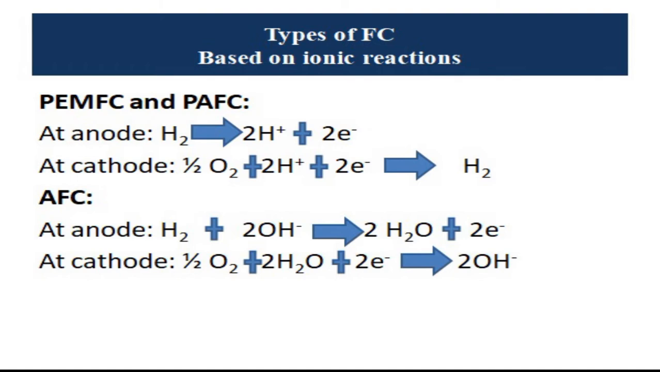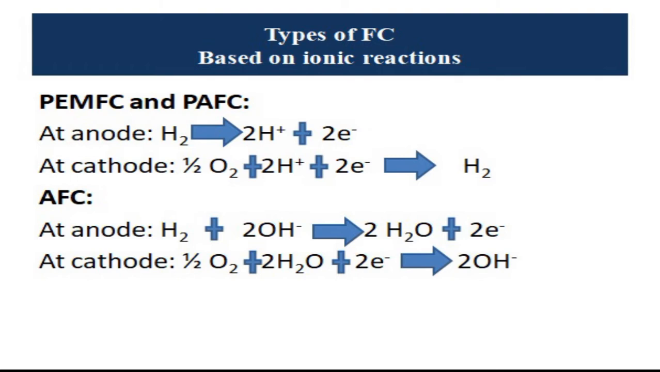So the reaction is basically oxidation of fuel that will create the output. This oxidation is categorizing the types of fuel cell. For example, for the first 2 types, PEMFC and PAFC, at anode we give hydrogen, which will convert itself into proton and electron, 2H+ plus 2 electrons. At cathode we give the input as oxygen. Proton and electron will come from the anode through the load, which will form hydrogen.